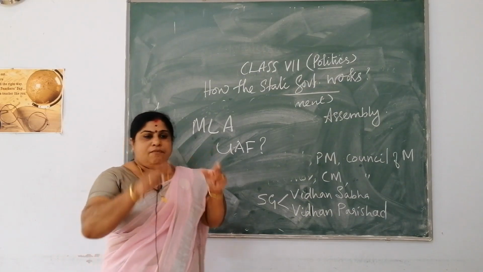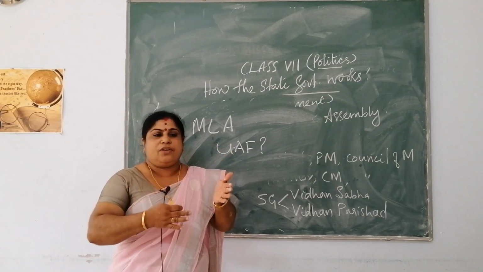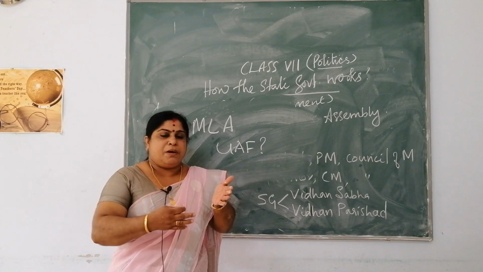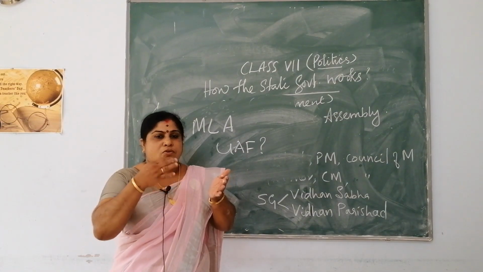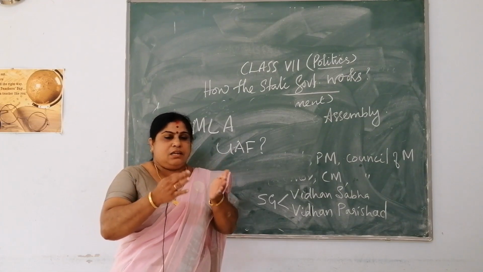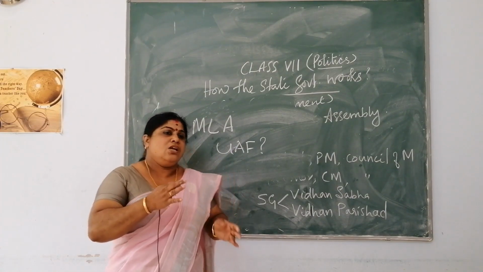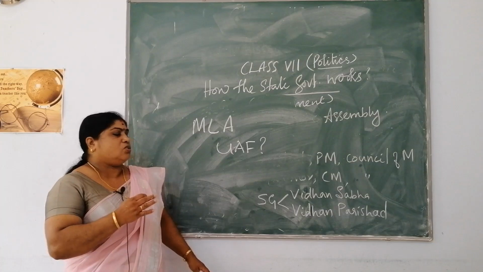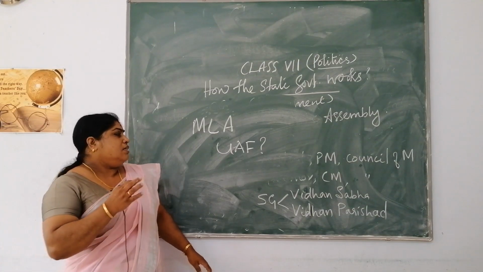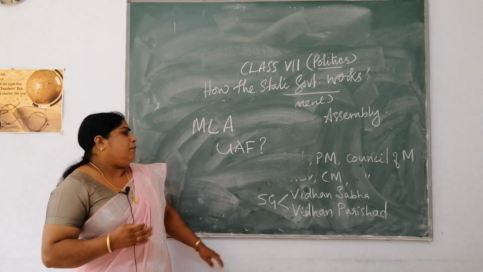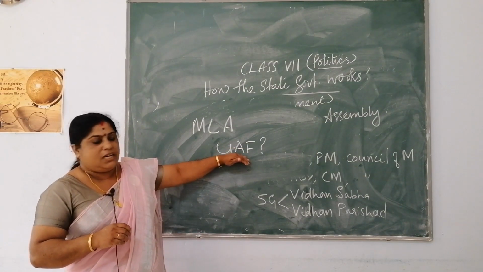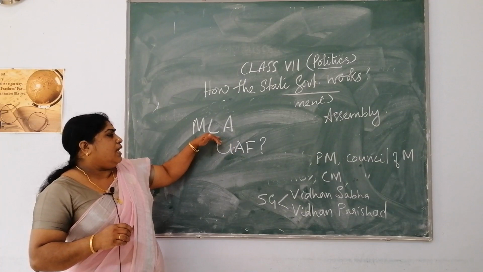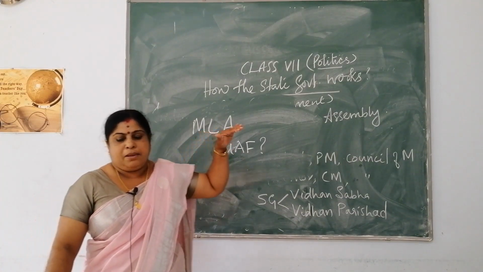You will be given the names of candidates, a list of candidates will be given, various departments also will be written, and you will be choosing your own leader. You are selecting the leader confidentially. Such a system is called the secret ballot system. So, through this system, people elect their representatives directly, and you call that representative as MLA.